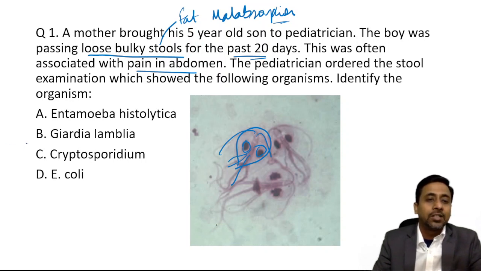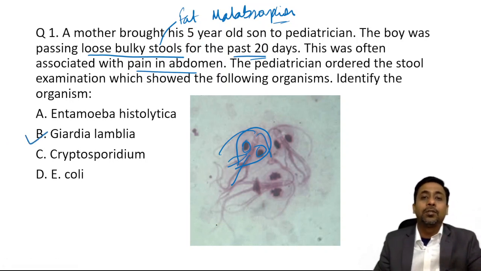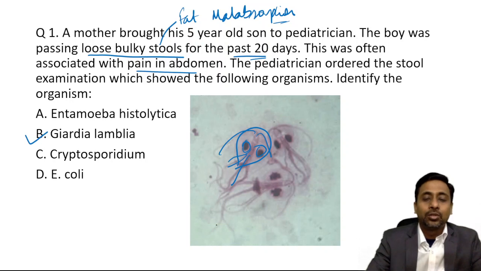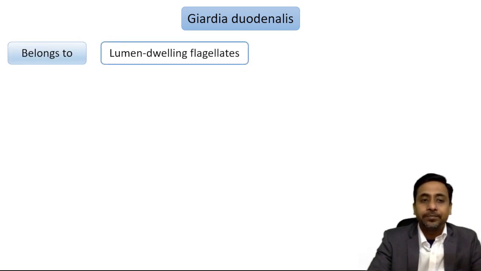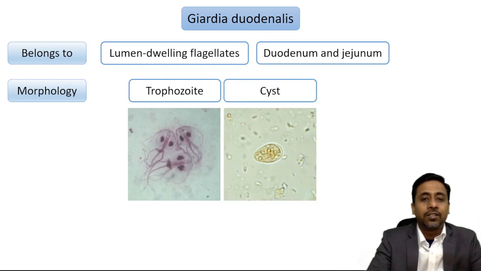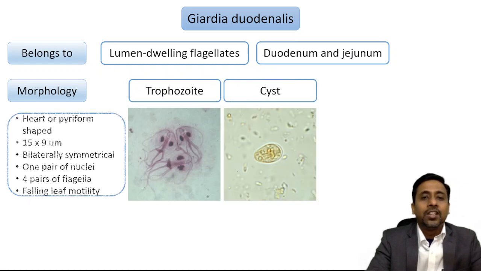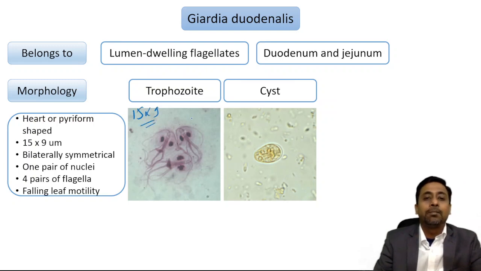Okay, so the organism responsible for this is Giardia lamblia, which is now known as Giardia duodenalis. Earlier it was known as Giardia lamblia and Giardia intestinalis, but now it is known as Giardia duodenalis. So some key points of Giardia duodenalis we'll see. It belongs to the lumen-dwelling flagellate protozoan parasites, and it resides in the duodenum and jejunum. Morphologically, it has two forms. One is the trophozoite, another is the cyst form. The trophozoite form, as I told you, is heart or pyriform shape, and it is around 15 by 9 micron in dimension.